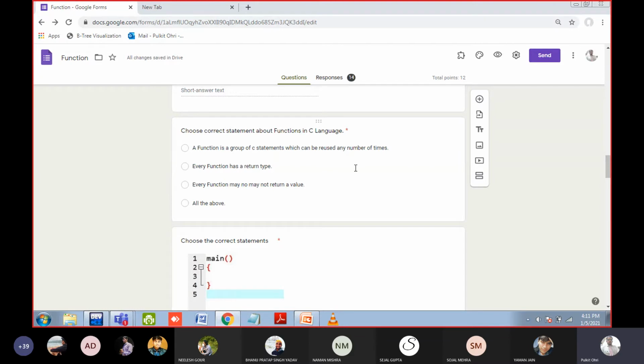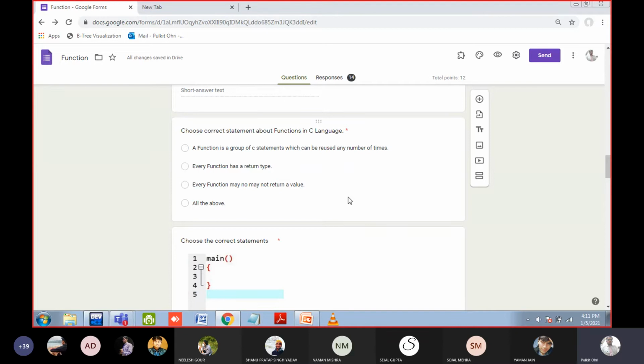For example, you can write a function like this, ABC bracket bracket, but still automatically the computer will say it is not returning anything. So it is not necessary to write integer as a return type or float. You can write void. Void also means it is not returning anything, but still it is a return type. Or you can write no return type, but the computer will attach one. Okay. Now check option number C. Every function may or may not have a return value.